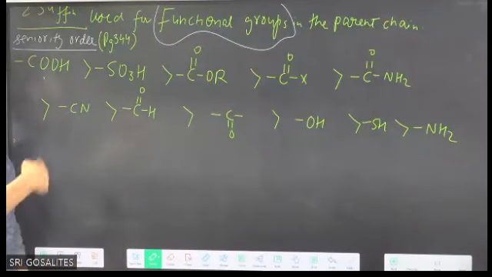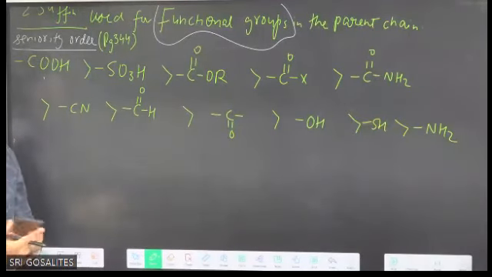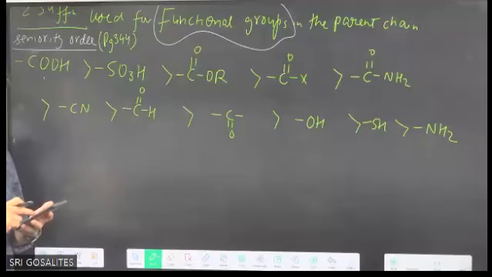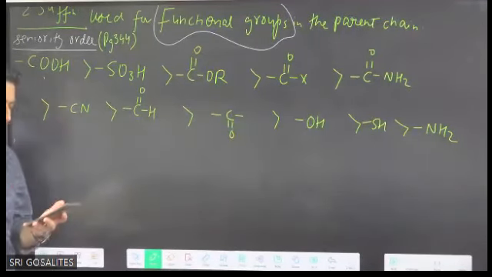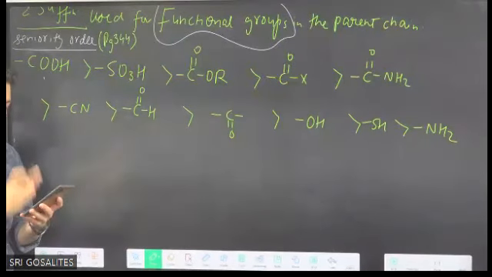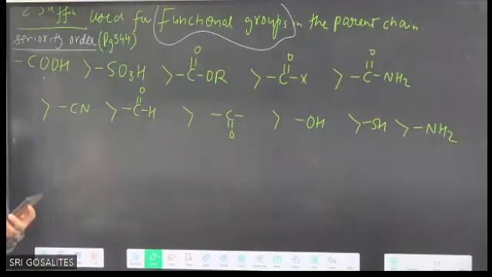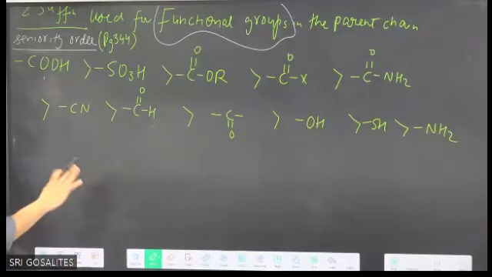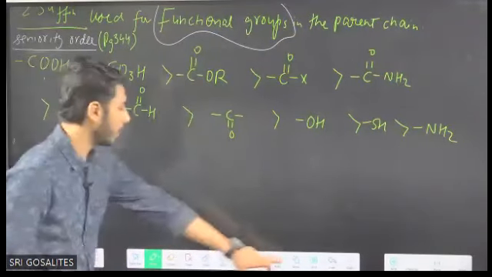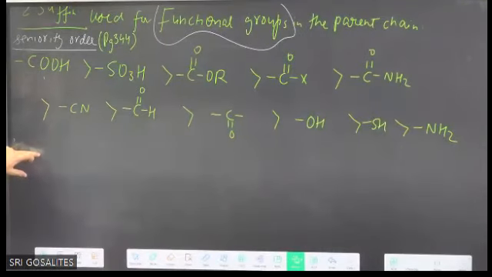On the next page, 345, a table is given. Check it on page 345. Some functional groups and classes of organic compounds are given. You can see they are written with their prefix and suffix. That part we will do in the class. No need to worry, but it is there in NCERT, so you can read it after the class.